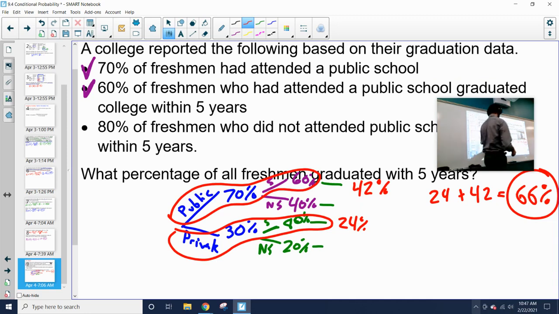So once again, you can use these tree diagrams to break down the list. And then when you're trying to calculate the probability of each of those pathways, you just need to calculate at the very end. So I could calculate the probability of being a public school freshman and not graduating within 5 years by doing 70% times 40%, and that'll give me this number. I can do private school graduating not within 5 years, and I can do 30% times 20%, and that'll give me this number. But I can use that to find all of those different values.